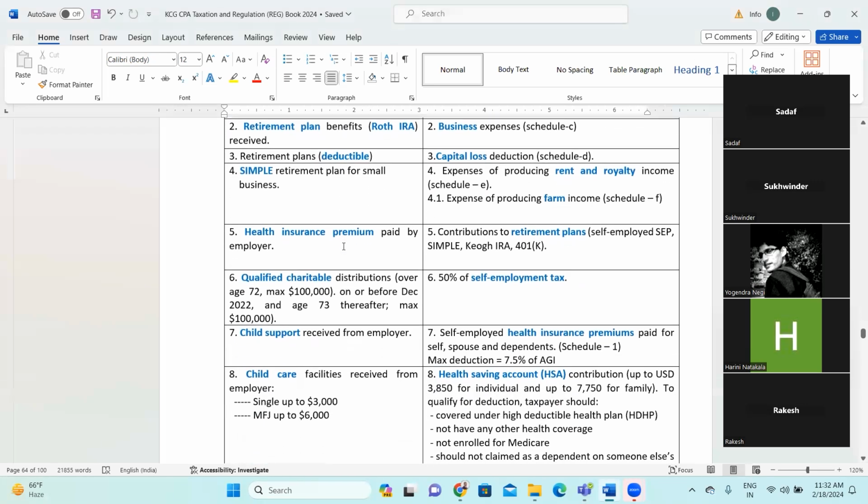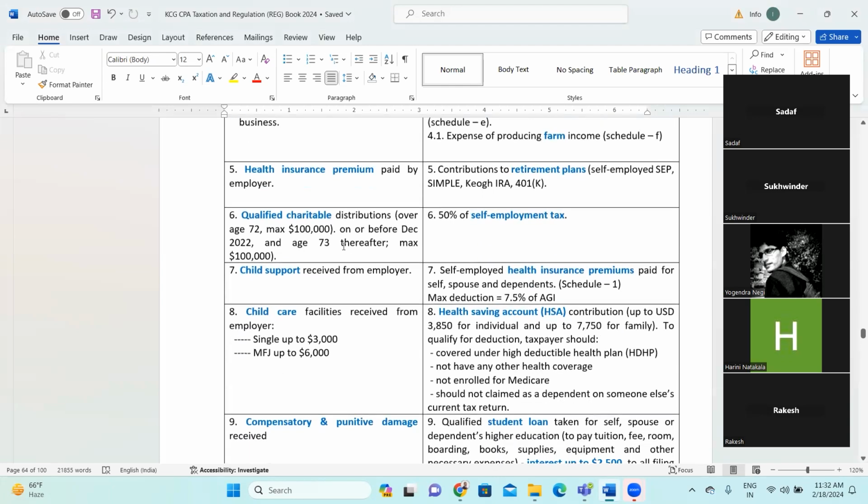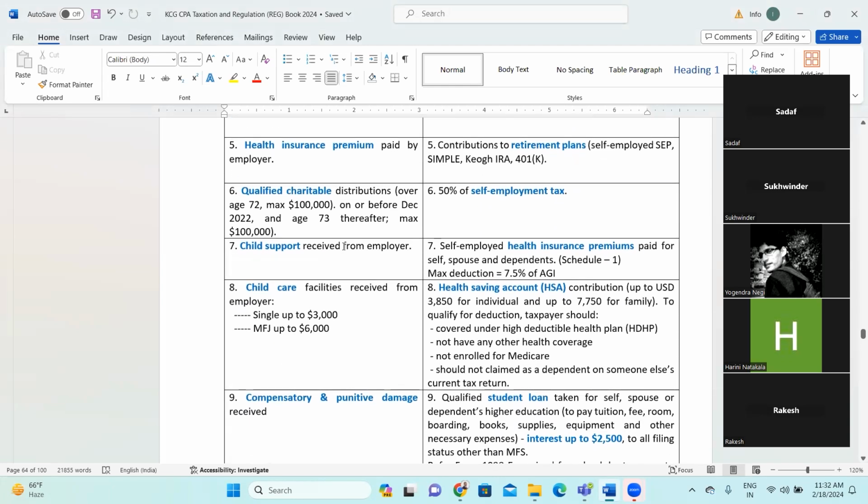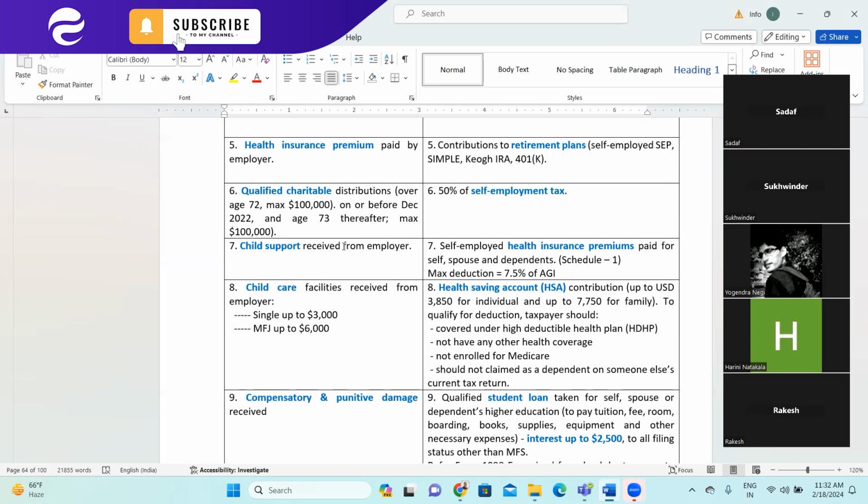Next is health insurance premium paid by employer. So like in India also, if you see, many of the big companies have requirement to take a group insurance policy, right? Any idea about group insurance policies which employer take? Do you guys be part of group insurance policy of your employer? Yes, sir. There's certain limit which employer gives to employee for the medical coverage.